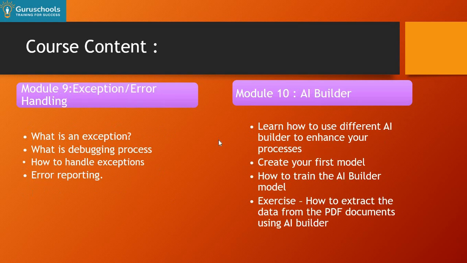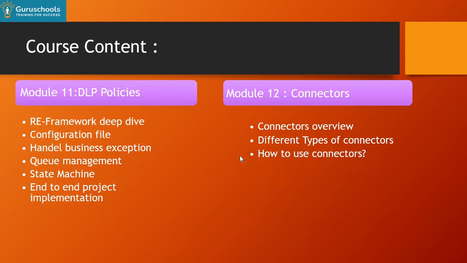Then we'll move to the next topic, exception or error handling. Here we'll talk about what exceptions are, how to handle them, how to debug so that we can identify exceptions, and error reporting. Then we'll move to AI Builder. AI Builder is one of the key components of our automation. Here we'll learn how to use different AI Builder capabilities to enhance your process, create your first model, and train the AI Builder model. And then we'll take a lot of exercises related to AI Builder.